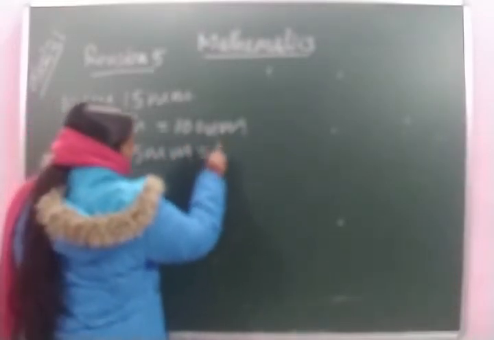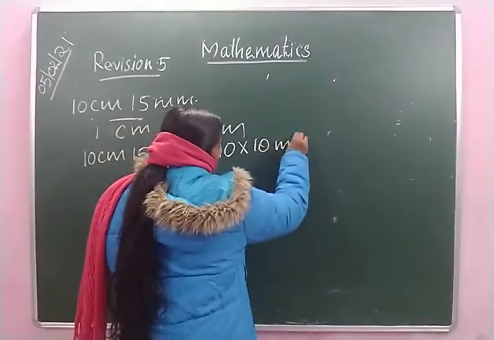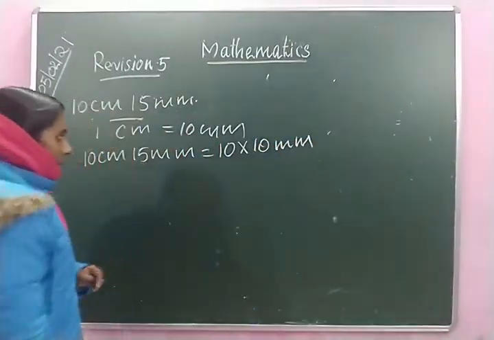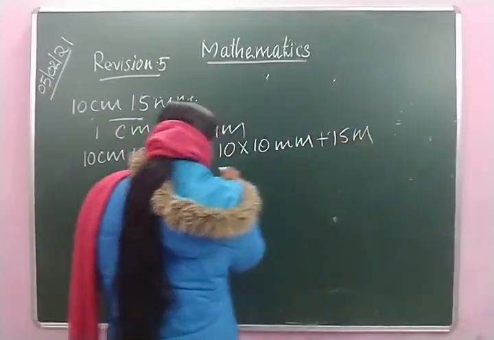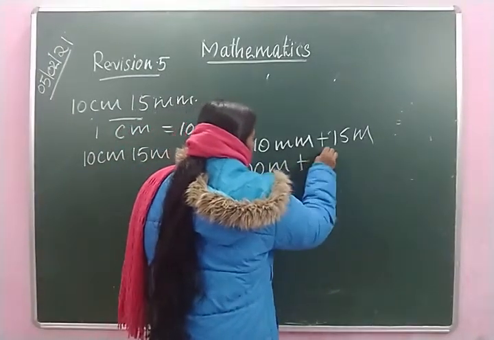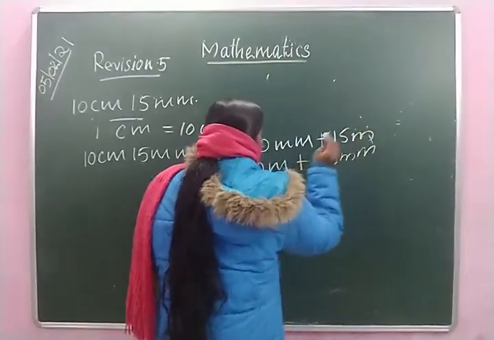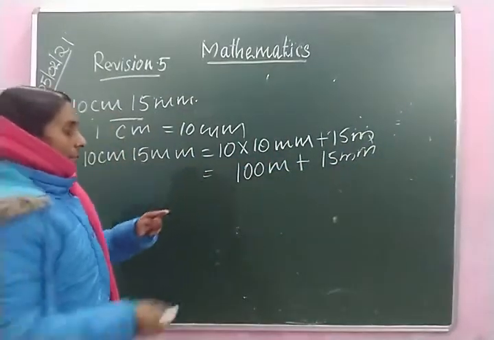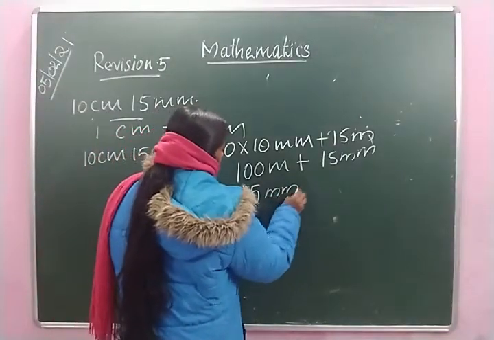Here 10 centimeter and 15 millimeter is equal to 10 multiplied by 10 millimeter plus 15 millimeter, is equal to 10 tens are 100 millimeter plus 15 millimeter. Okay, 100 millimeter plus 15 millimeter is equal to 115 millimeter.